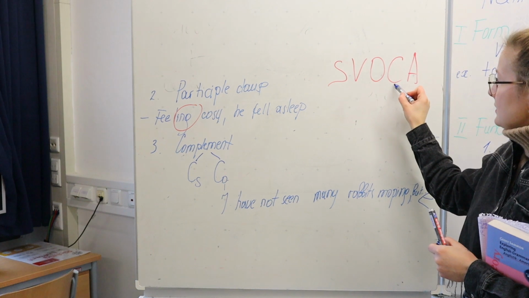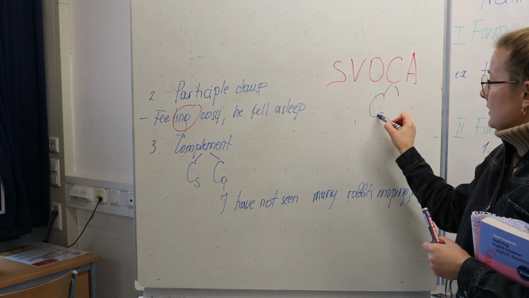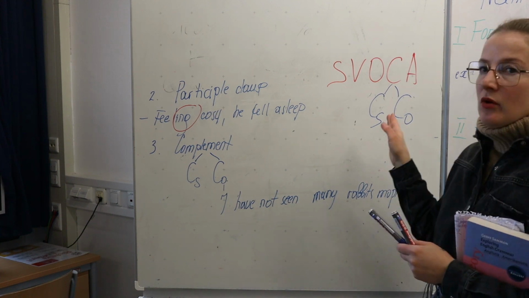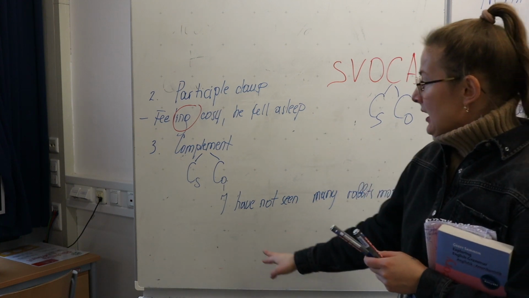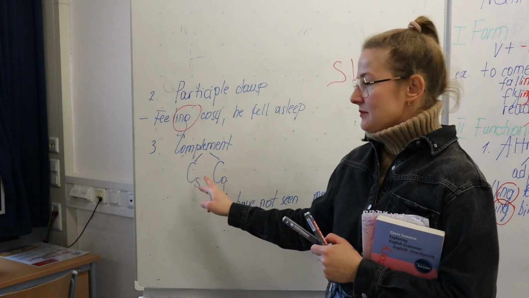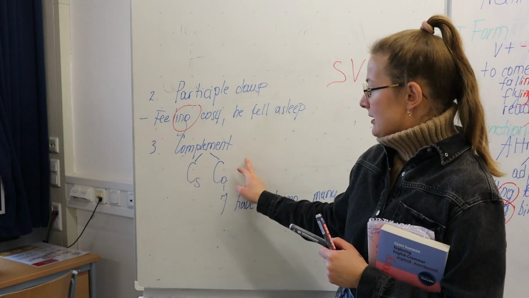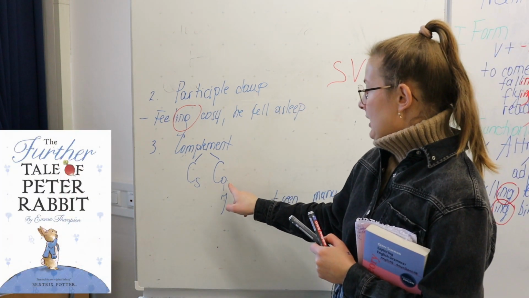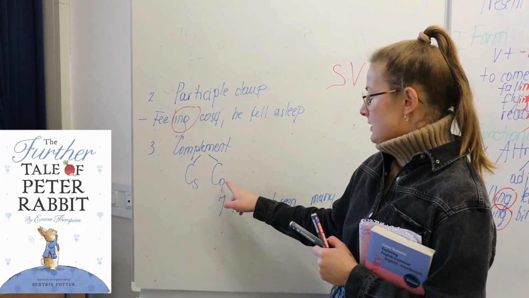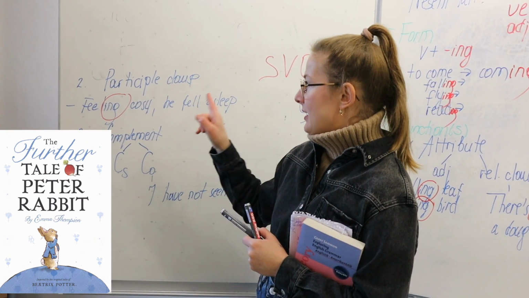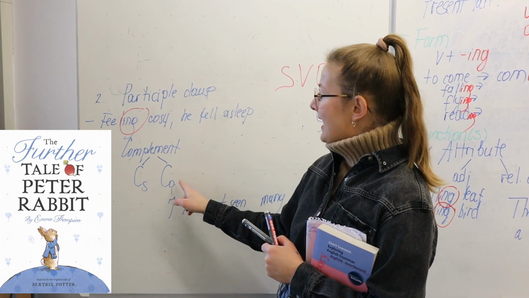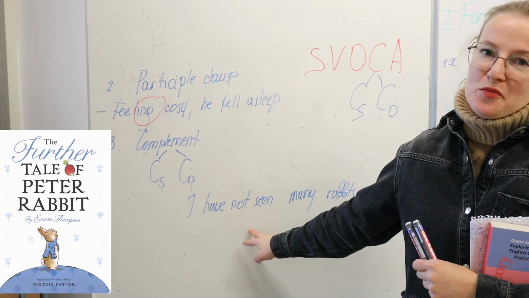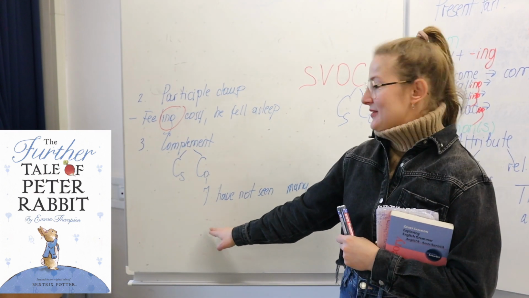And so this complement can either be subject complement or object complement, depending on what is being complemented, right? So if the subject is being complemented, then it's a subject complement. I've got an example again from The Further Tale of Peter Rabbit. So I found one for you guys to illustrate how the participle construction, the present participle, can be used as an object complement. It's actually the opening line of this book by Emma Thompson.